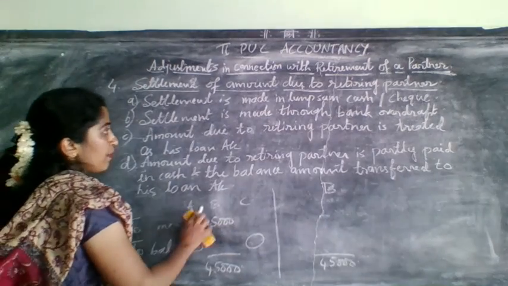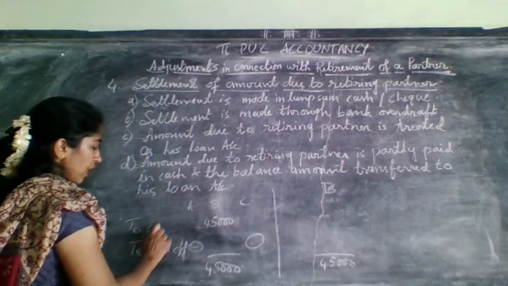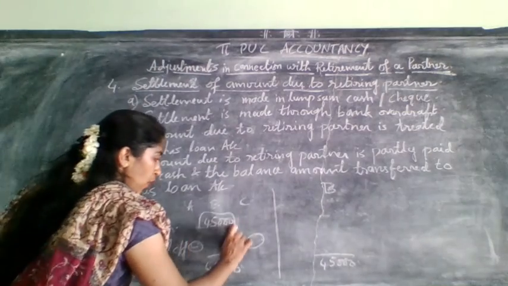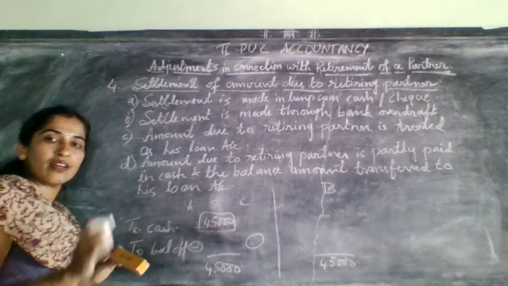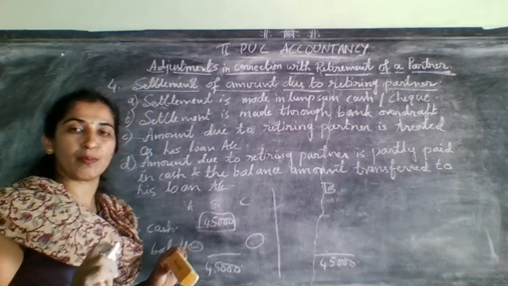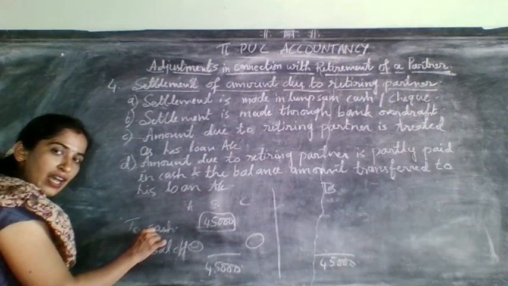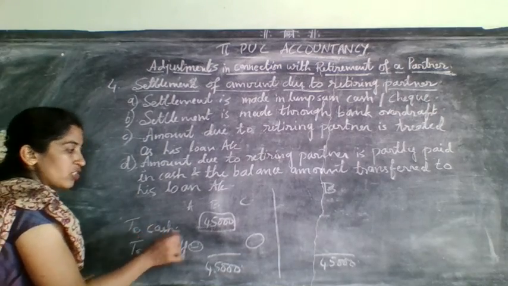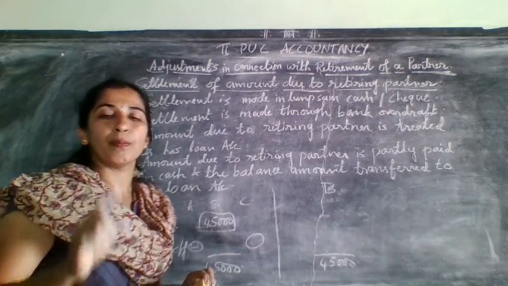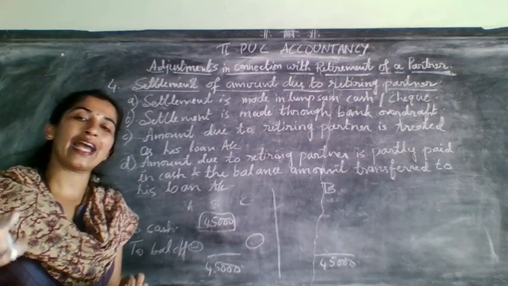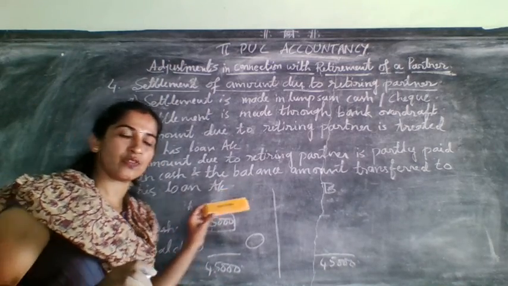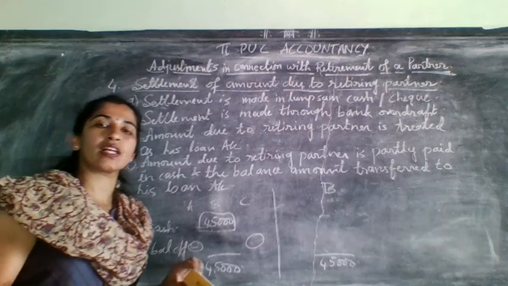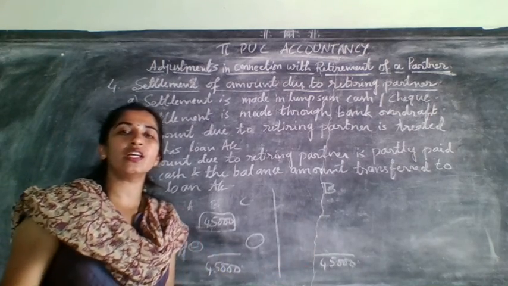First case, settlement is made in cash, means when you write it here as cash, this amount you need to minus from the cash in the balance sheet. Remember students, when you have taken here cash, his retiring partner's account was settled through cash. After writing cash here, this amount you need to minus from the asset side cash balance. Suppose cash balance was 50,000. In that you need to minus this retiring partner share of 45,000. Remaining it will come 5,000. That only you need to take on the asset side.